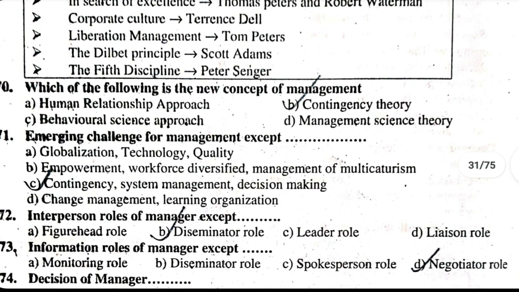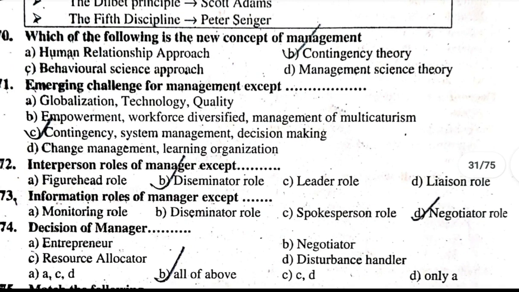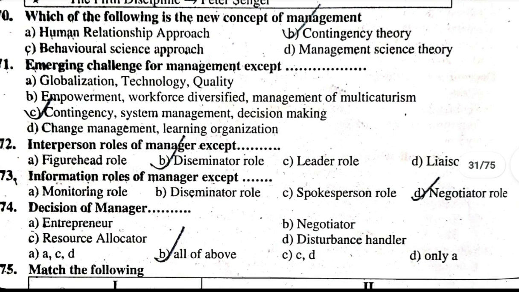274. Decision roles of manager. A. Entrepreneur. B. Negotiator. C. Resource allocator. D. Disturbance handler. The correct answer is all of above. 275. Match the following.